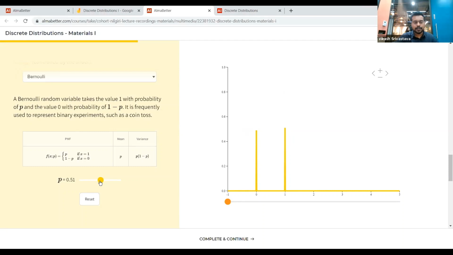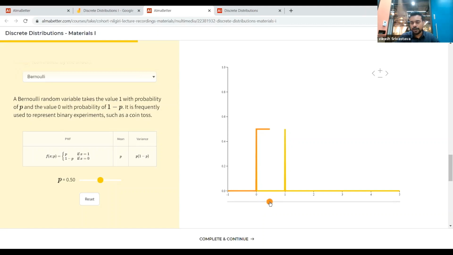If you move this slider, this is the normal PMF, which is the probability mass function or probability distribution function. But if you move the slider, you will be able to see the cumulative probability, the CDF, in fact. Less than 0 is of course 0 cumulative probability. When it's at 0, the cumulative probability climbs up to 0.5.